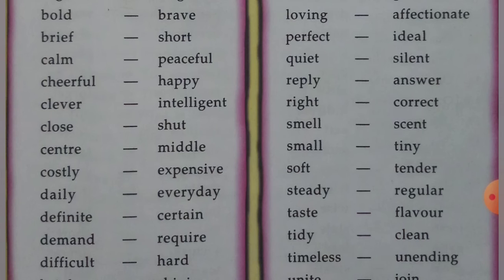The synonym of right is correct. The synonym of smell is scent. The synonym of small is tiny. Soft is tender. Steady is regular. Taste is flavor. Tidy is clean. Timeless is unending.